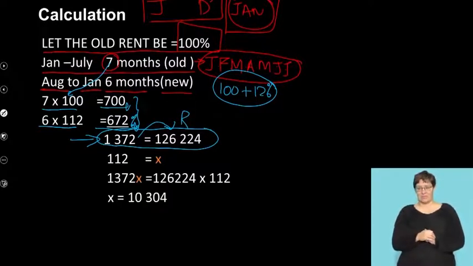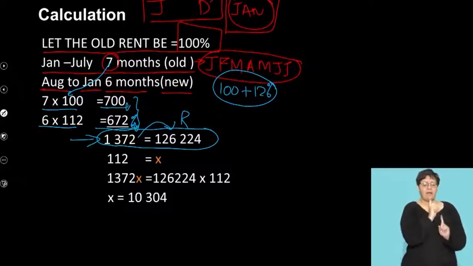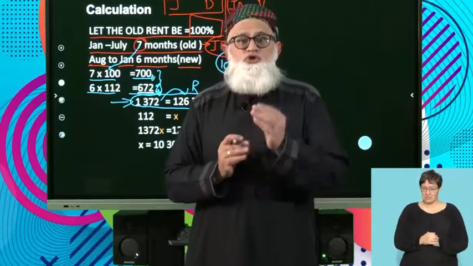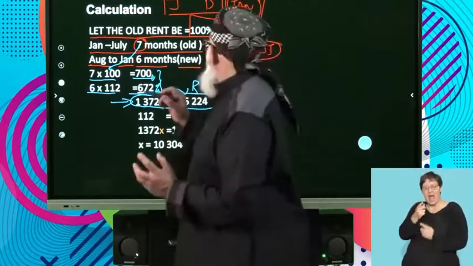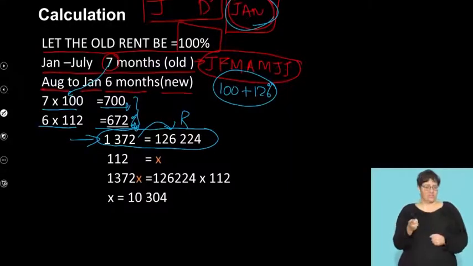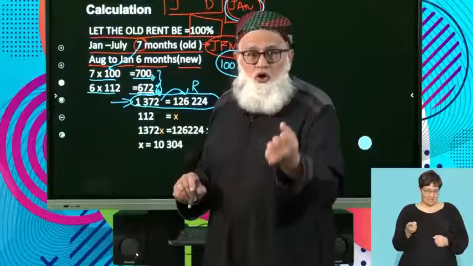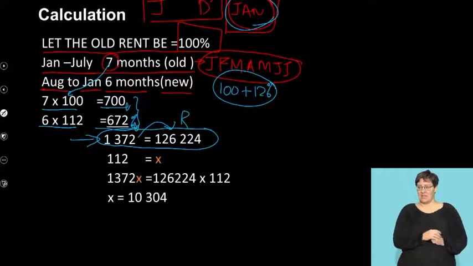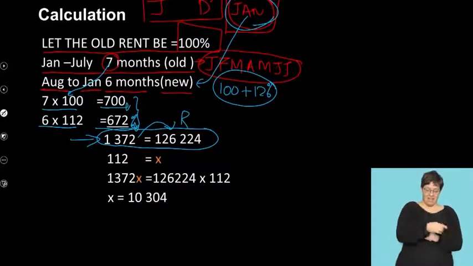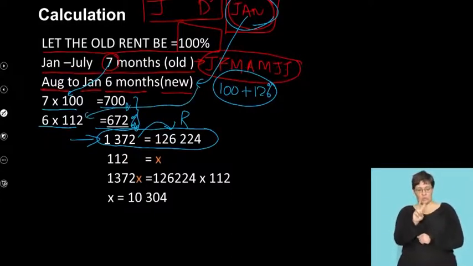Okay, now what are you trying to determine? What do you want to find from this calculation? You want to find out what was the January, which one? This one here. What was the rand figure of that January rental? Therefore, you say, because that January forms part of the new, it will therefore be part of the 112.